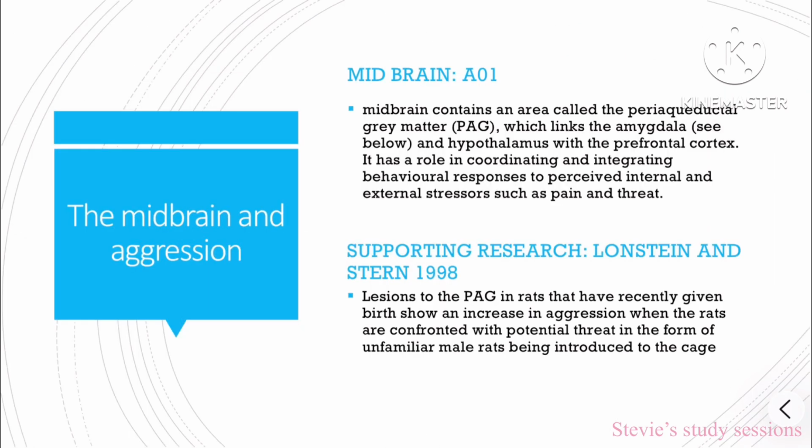The midbrain contains an area called the periaqueductal grey matter, or PAG, which links the amygdala to the hypothalamus with the prefrontal cortex. It has a role in coordinating and integrating behavioral responses to perceived internal and external stresses, such as pain and threat. Supporting research is Lowenstein and Stern, 1988. Lesions to the PAG in rats were shown to increase aggression when rats were confronted with potential threats in the form of unfamiliar male rats being introduced to the cage.